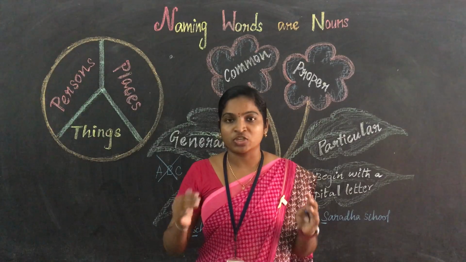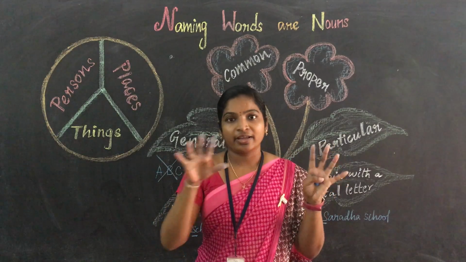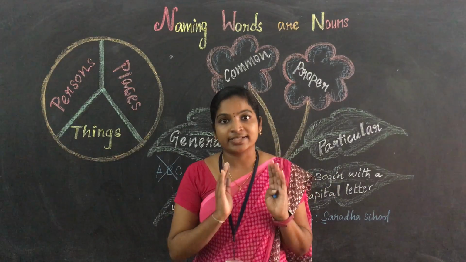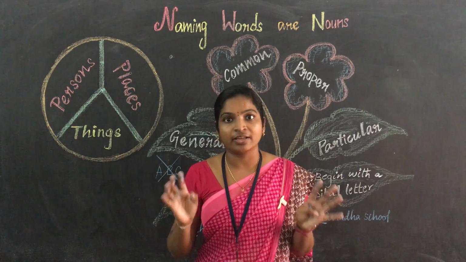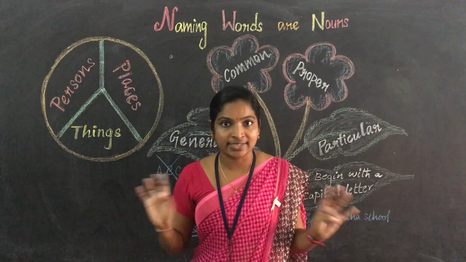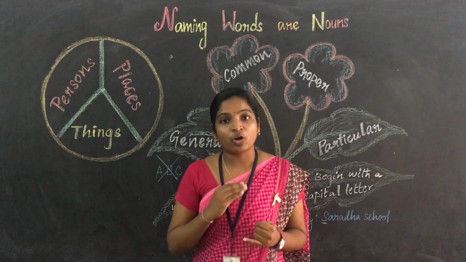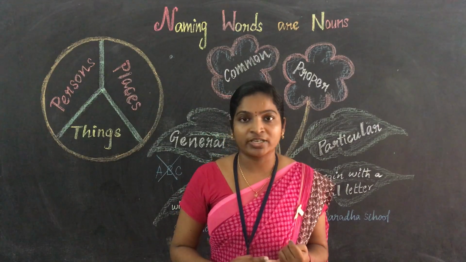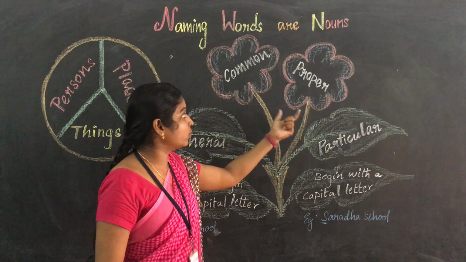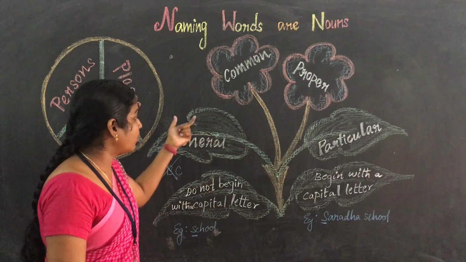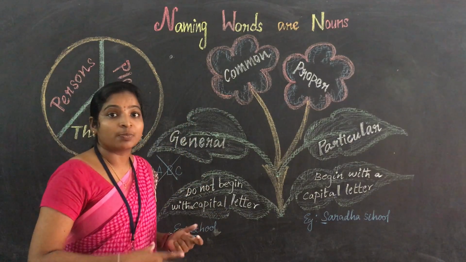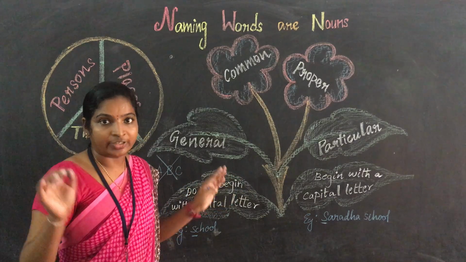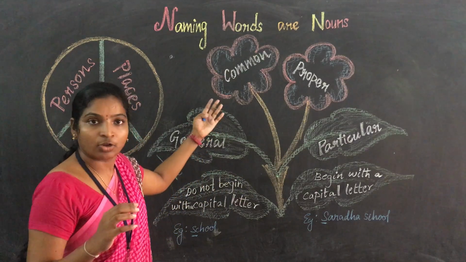For every object or every person, there are some names. That is a naming word. For everything around us, there are certain names. So there are two types of nouns: the first one is the common noun and the second one is the proper noun. A common noun is nothing but it talks about the general. Commonly it talks about, that is a common noun.